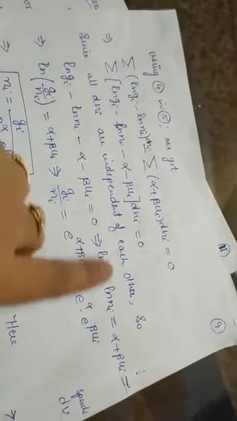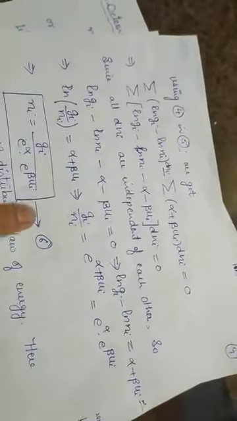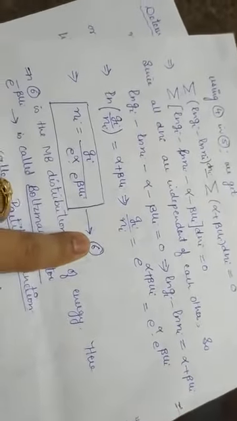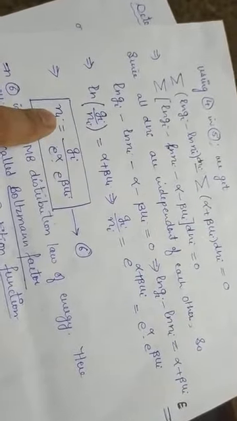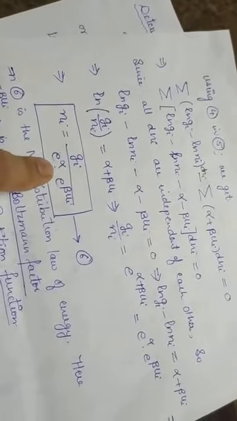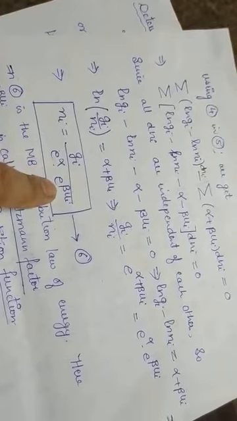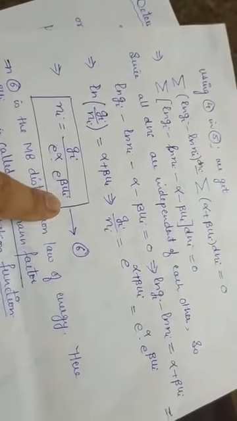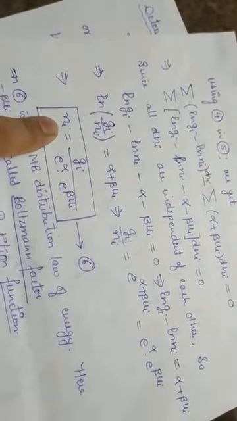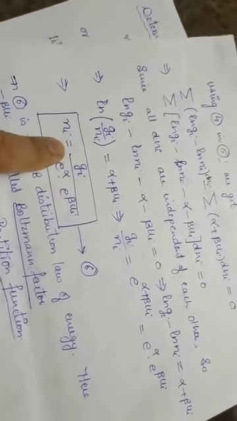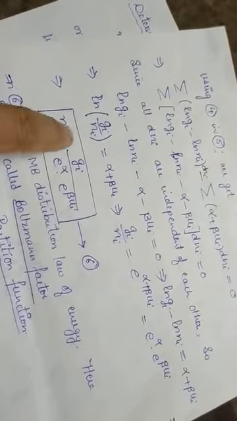Now on simplifying this equation, I will simply get equation number 6. What is this equation number 6 representing? Ni equals gi upon exponential of alpha into exponential of beta ui. This equation tells me the number of particles in the ith compartment.